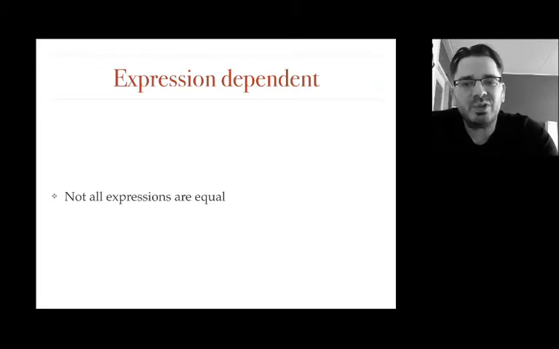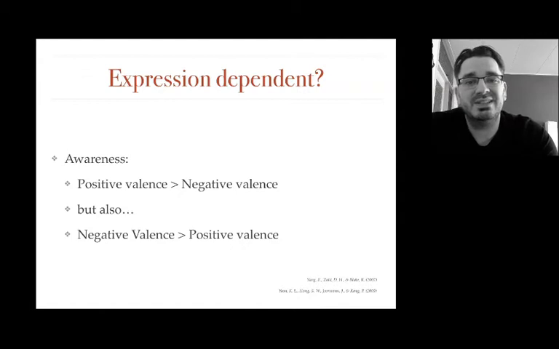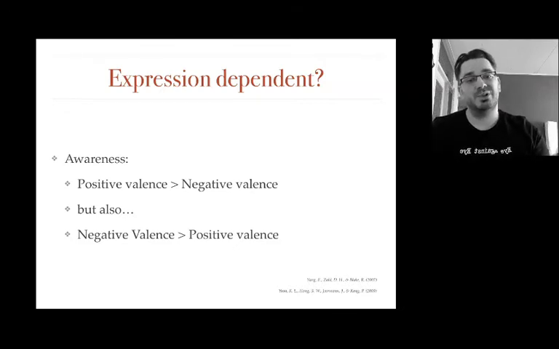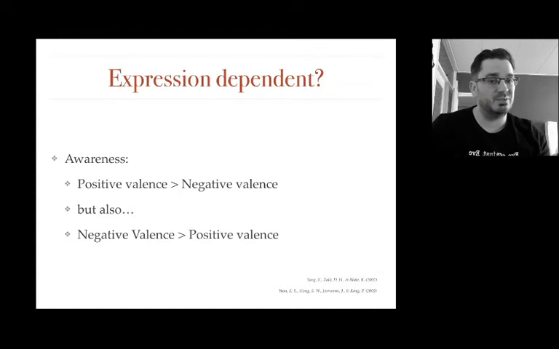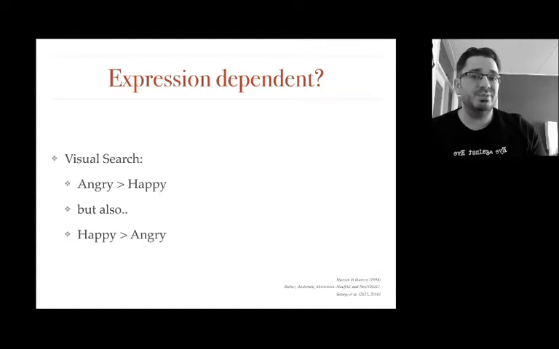However, when it comes to the relative advantage of a particular expression, results tend to be also a little bit mixed. So in the awareness literature, we see inconsistencies for positive valence expressions relative to negative valence expressions, meaning sometimes positive valence is reported as fastest, other times negative valence is reported as fastest. In the visual search literature, we also see mixed results, but now for happy versus angry facial expressions.